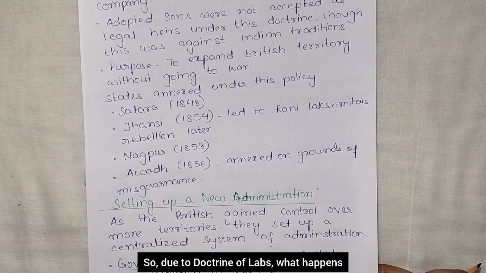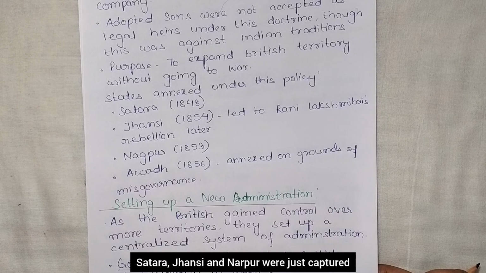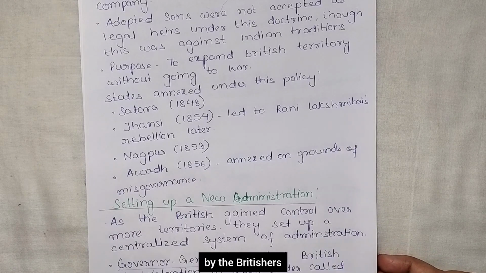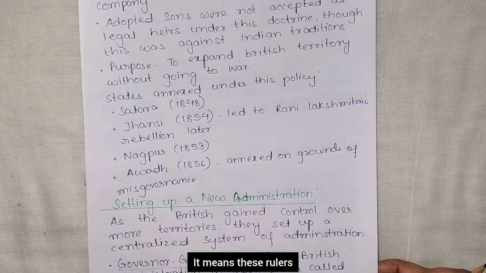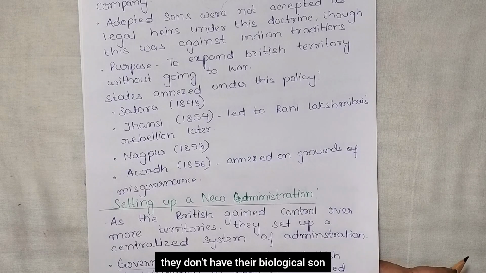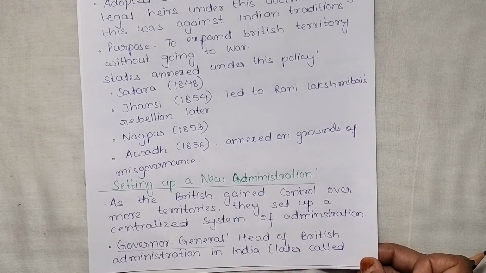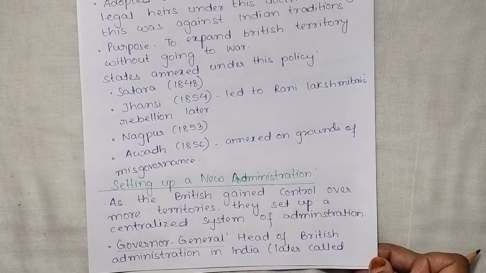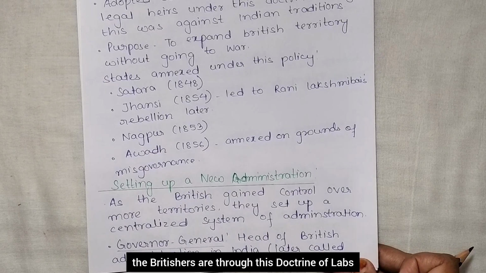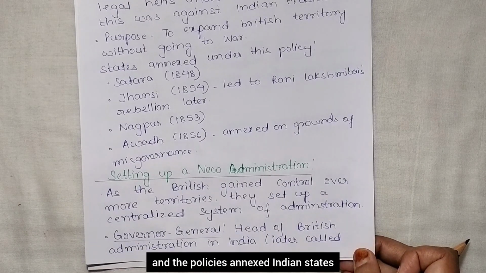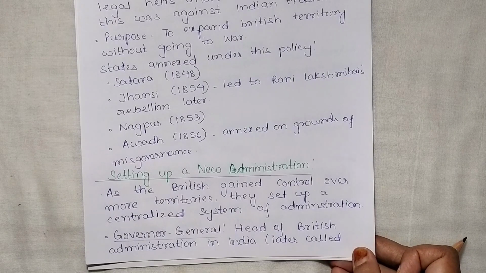So due to the doctrine of lapse, what happens? Satara, Jhansi and Nagpur were just captured by the Britishers. It means these rulers didn't have a biological son. And Awadh was annexed on the ground of misgovernance, right? So see, in this way, the Britishers, through this doctrine of lapse and these policies, annexed Indian states, right?